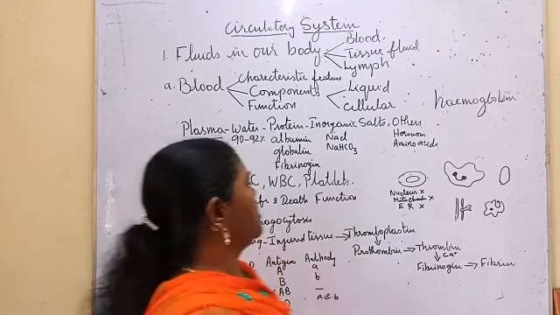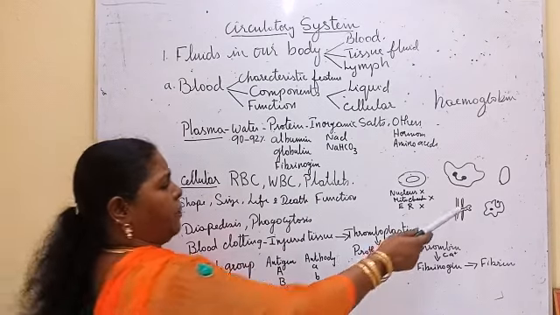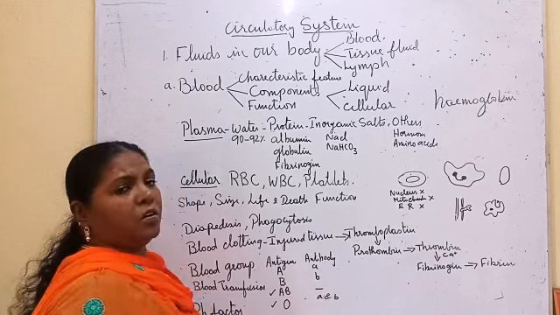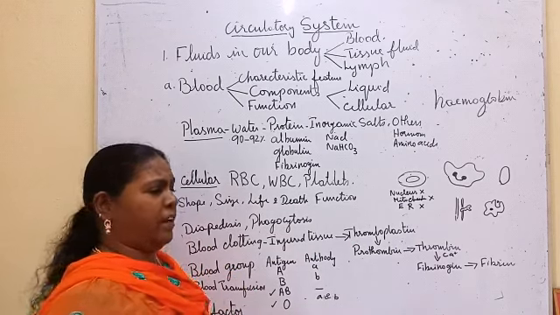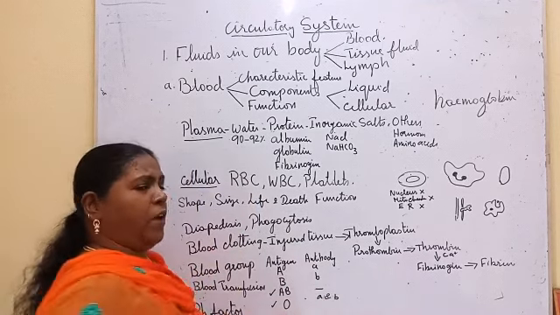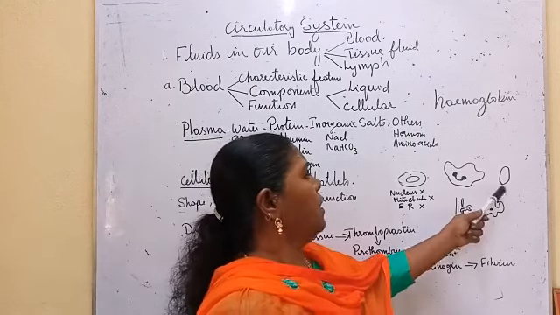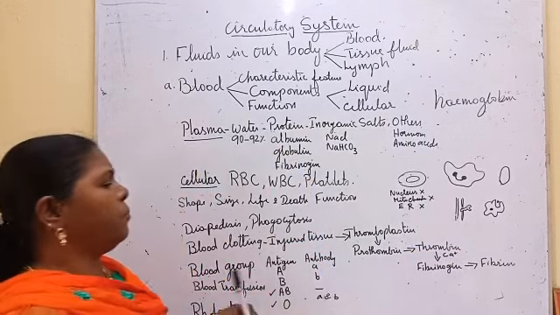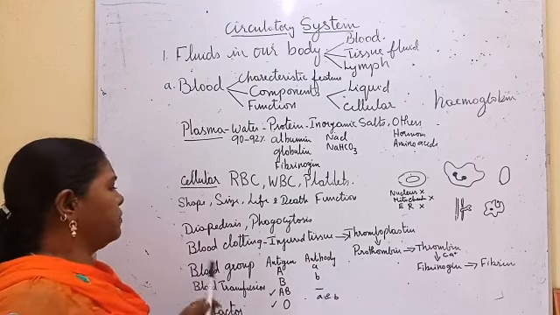Then comes the platelets. Platelets are oval in shape. WBC are nearly 9,000 per cubic millimeter, 4 to 8 or 9,000, but platelets 2 million, RBC 5 million in a cubic millimeter of blood. So these platelets are important for blood clotting.